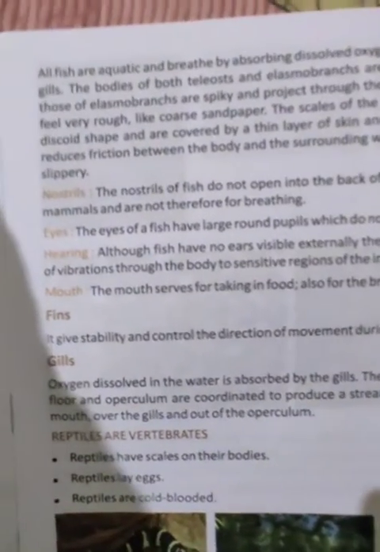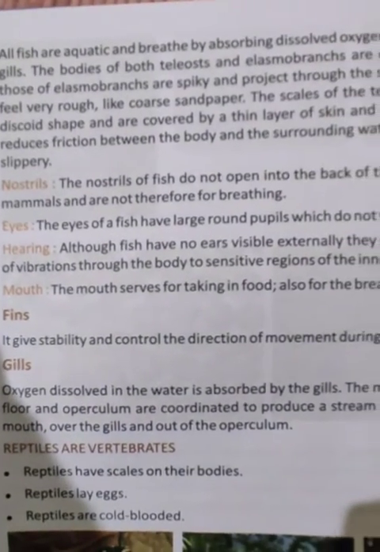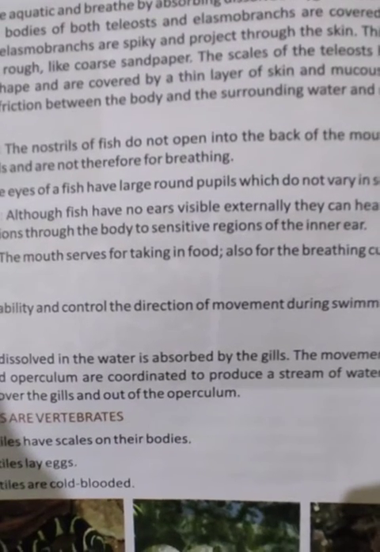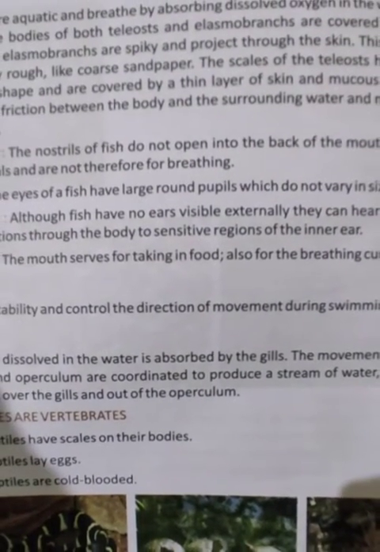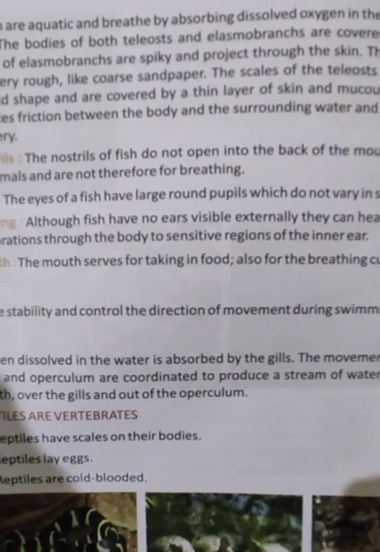Fish have nostrils. What is a nostril? The nostrils of fish do not open into the back of the mouth as those of mammals do. They are therefore not for breathing. How do they breathe? They breathe through their gills.